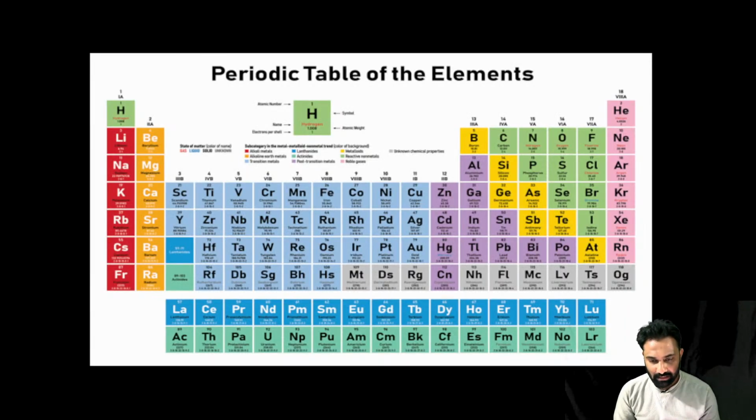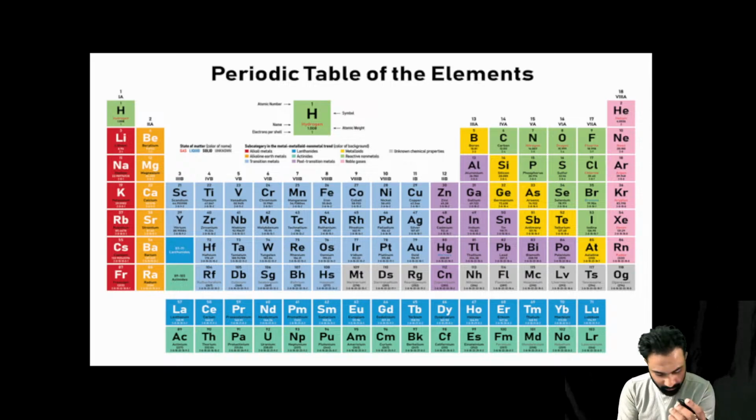Now, what is the meaning of the periodic law? Periodic law says that the physical and chemical properties of the elements are arranged in the increasing order of their atomic number. Now the modern periodic table has been divided into 7 periods and 18 groups, and it is having 118 elements, right? Now clear. Now we'll see the modern periodic table.